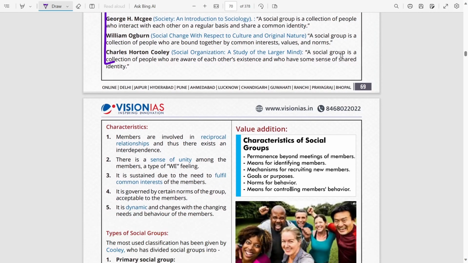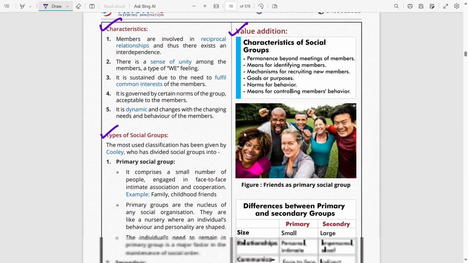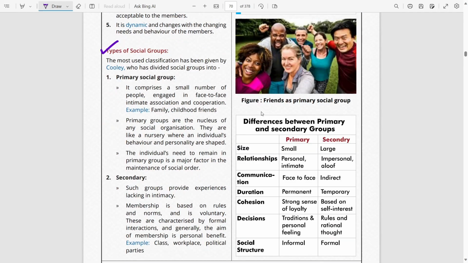Next up, as with social institutions, we have the characteristics, the different types, and some value addition material here. Now, these points about the differences between primary and secondary groups, this again can be asked as even a 10 marker question any day.